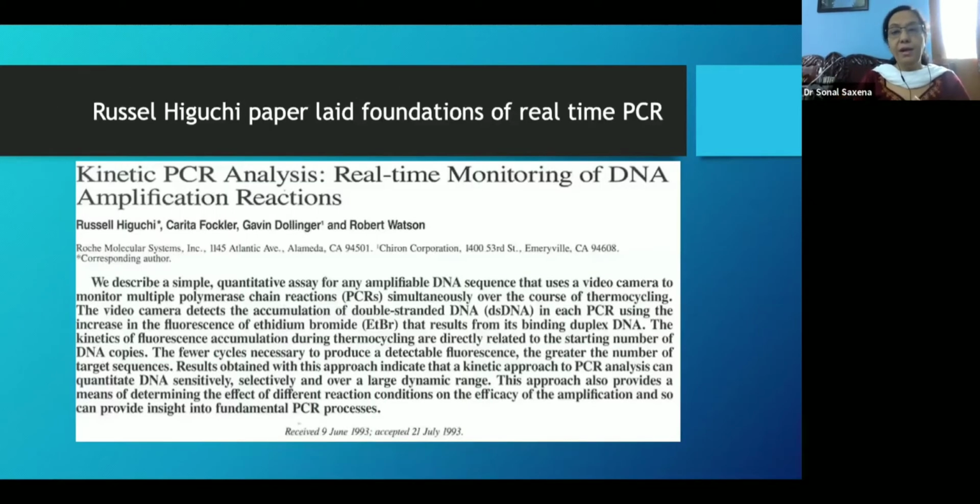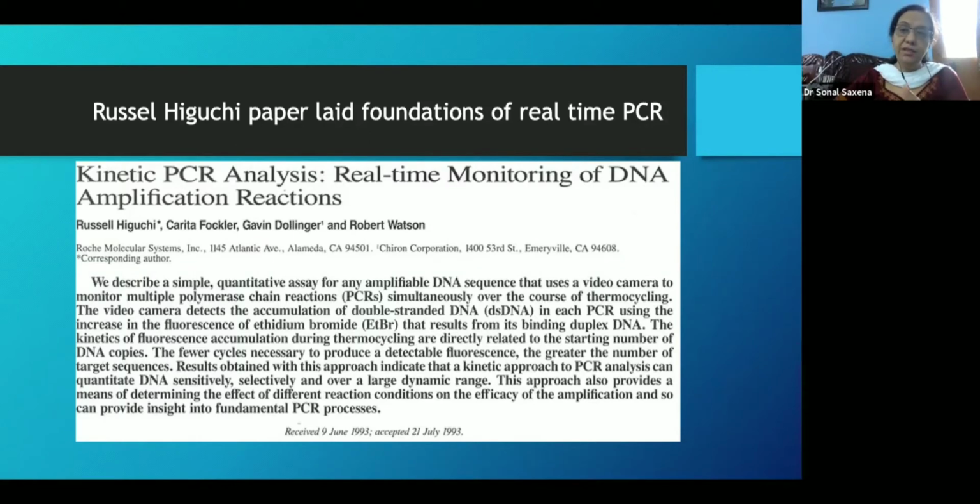So we went on to develop something which gave real-time monitoring, and this was the first paper published by a Japanese group, working with Roche, where they developed a quantitative assay. They used a video camera to monitor the polymerase chain reactions simultaneously during cycling. The camera showed them how the double-stranded DNA was accumulating and the fluorescence was increasing when they had bound it with ethidium bromide.